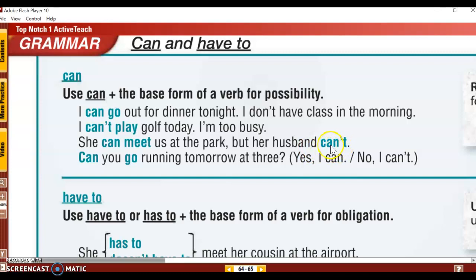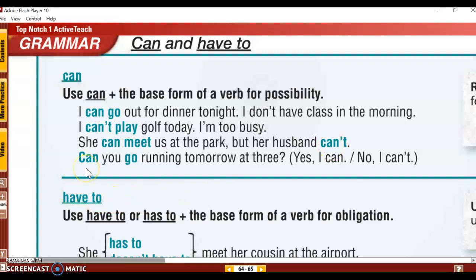Can't is longer, but can is short and softer. She can meet us. So this is stronger, this is softer. But can't is strong and long.